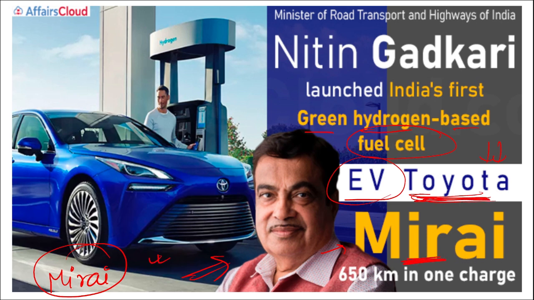The company is Toyota, but the name of the model is Mirai, and it can run up to 650 kilometers in a single charge. So let's repeat. What is the name of India's first green hydrogen based fuel cell electric vehicle? It is Mirai. Of which company? It is of Toyota, and it can run up to 650 kilometers in a single charge.